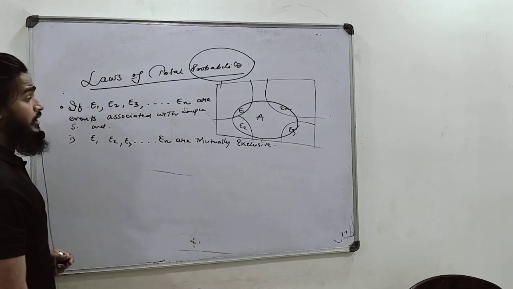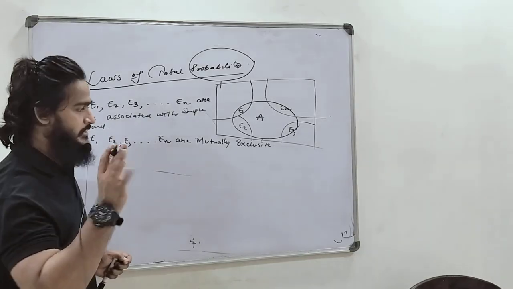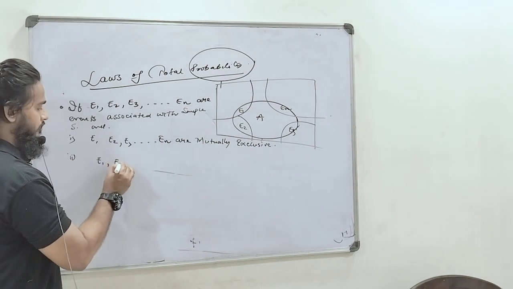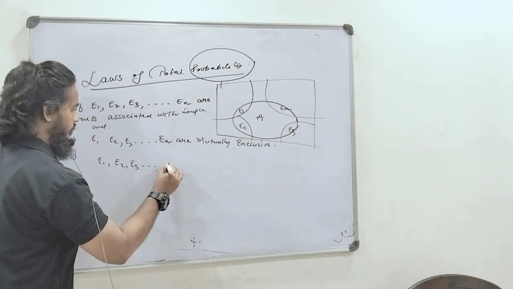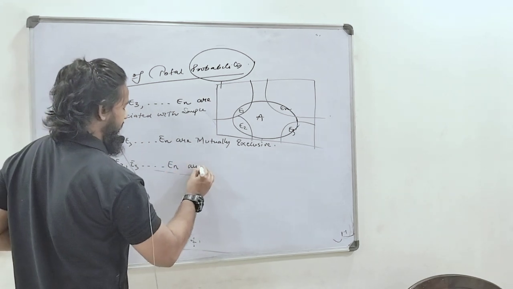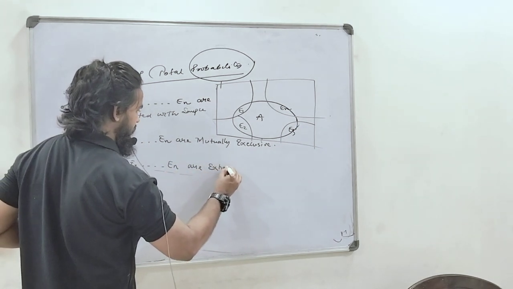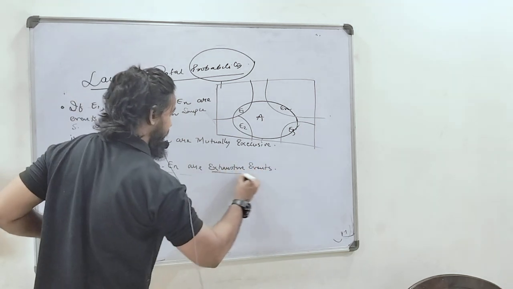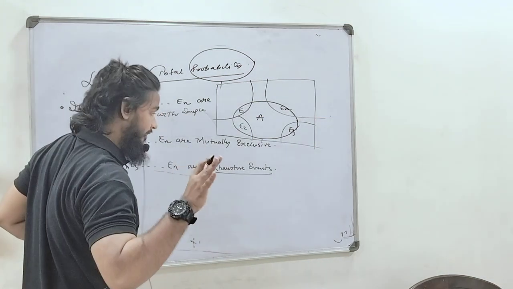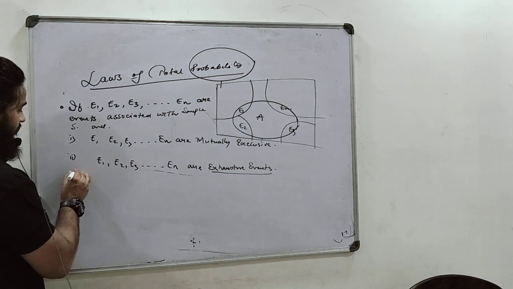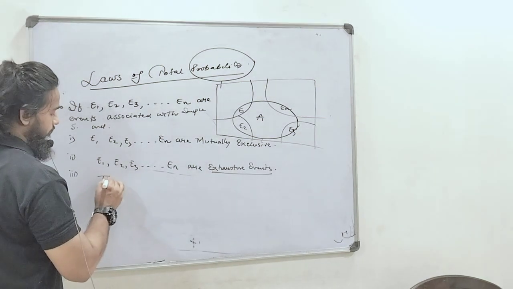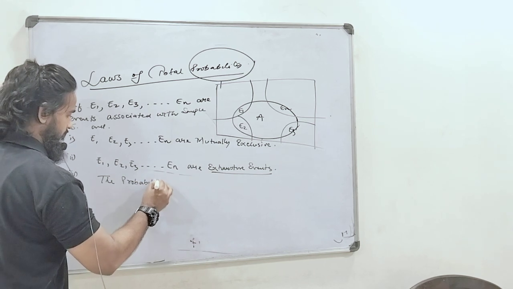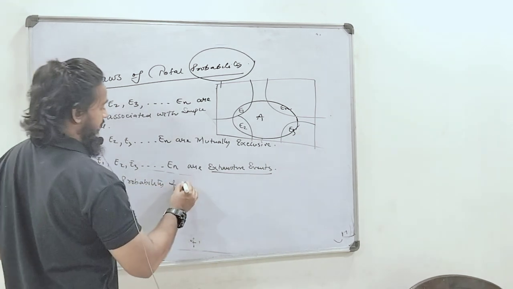Sir, what is mutually exclusive? Don't worry, I will explain. Number 2, E1, E2, E3 dot dot dot En are exhaustive events. Sir, what are exhaustive events? Don't worry, I am here. And the probabilities of the events are non-zero.